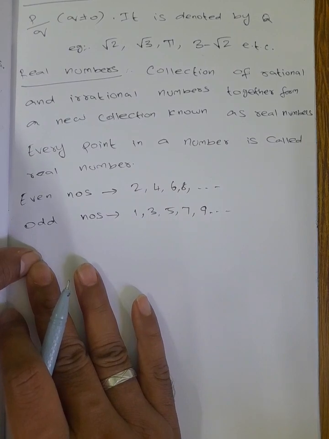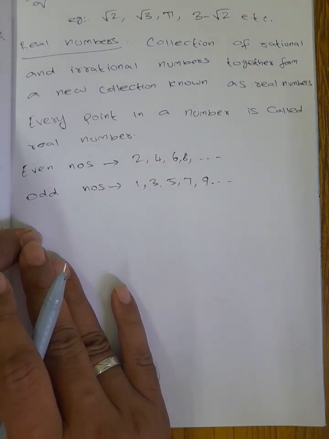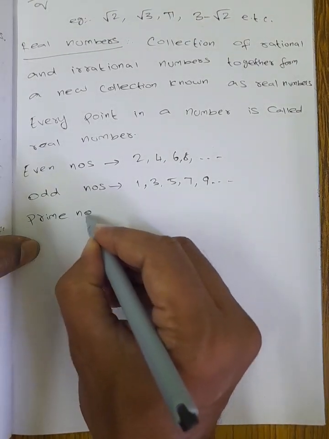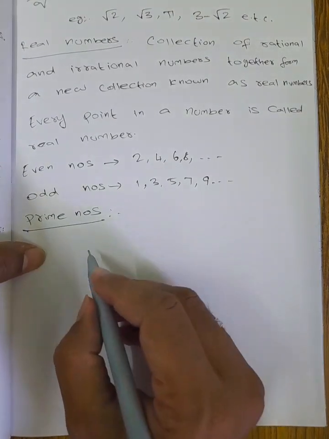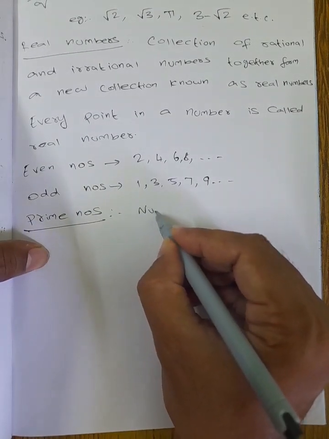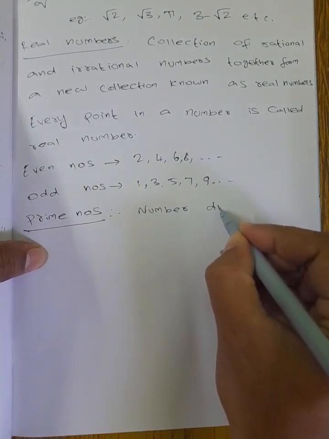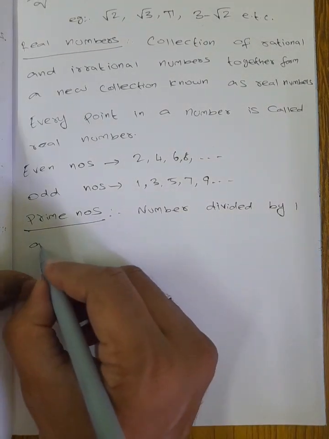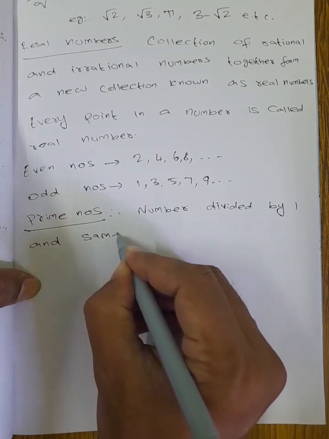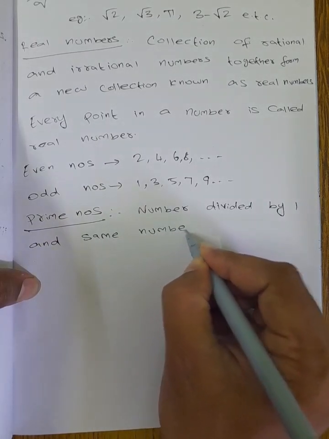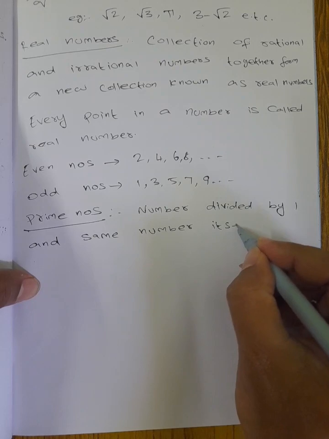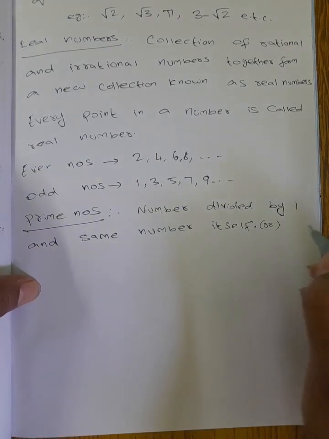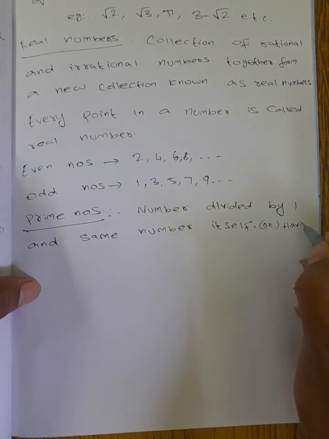And next thing you have to know is what is a prime number and what is a composite number. Here also some students have doubt. So prime number means a number divisible by 1 and the same number itself. This is called a prime number. Or we can say it has only two factors.